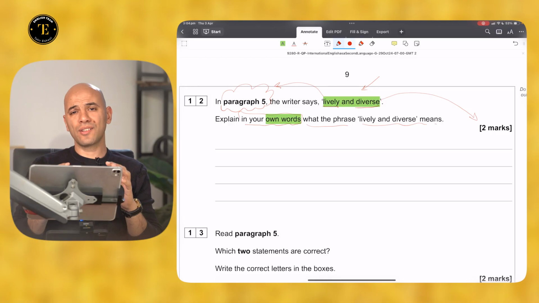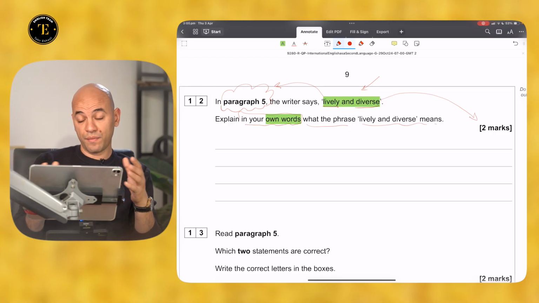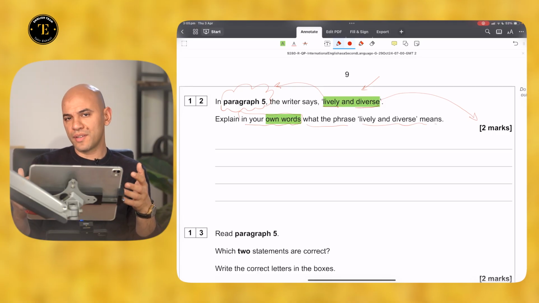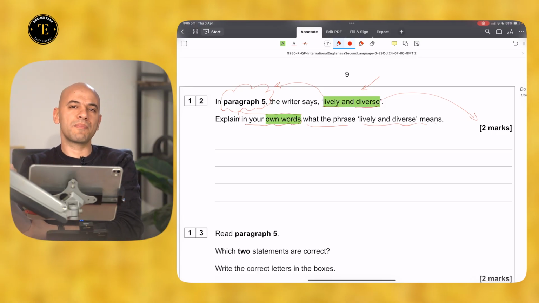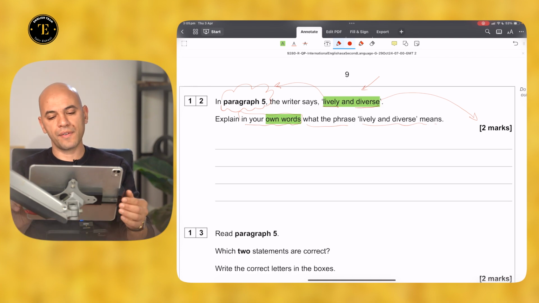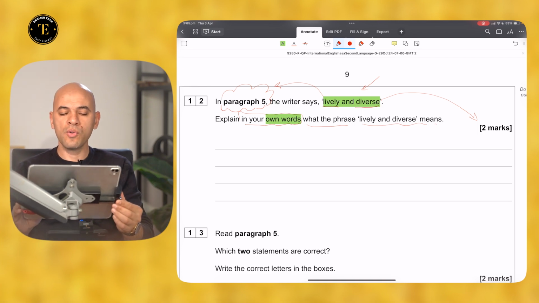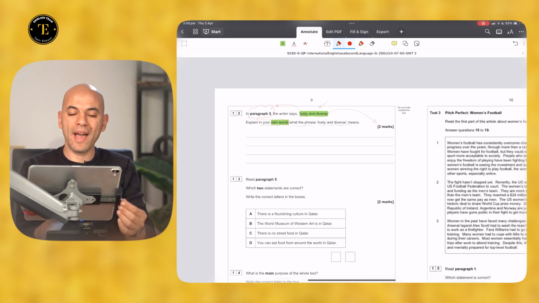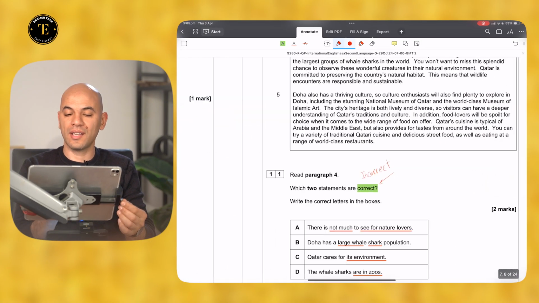You should not limit your answer to just 1 or 2 words. Feel free to write a couple of words, a fragment of a sentence, or even a sentence, if this would help you explain the phrase. Explain in your own words what the phrase lively and diverse means. Now let's go back to the passage and underline keywords here.